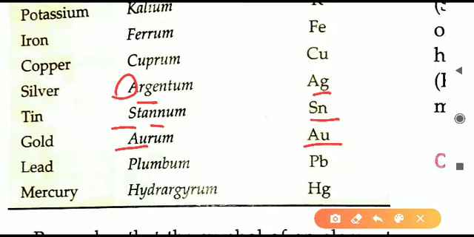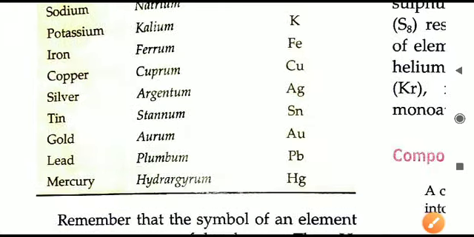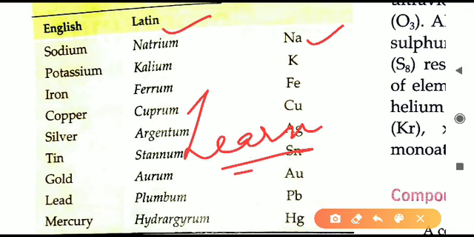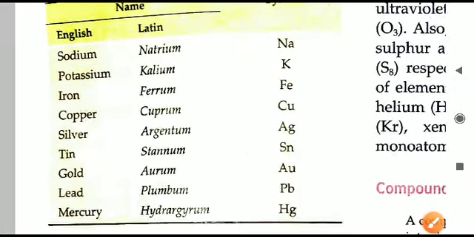Next is lead, that is plumbum. We will take P and B, the first and the fifth alphabet, that makes Pb. Next mercury, there we will take H and G from this spelling, that makes Hg. In this table you have to learn both the Latin name as well as the symbol. So these are very important things for 1 mark questions. All the 3 tables, the symbols you have to learn.